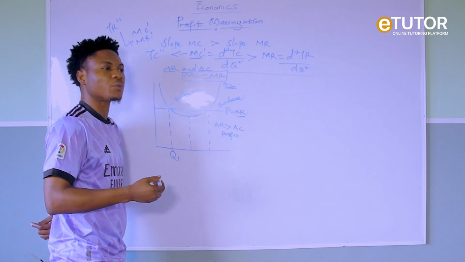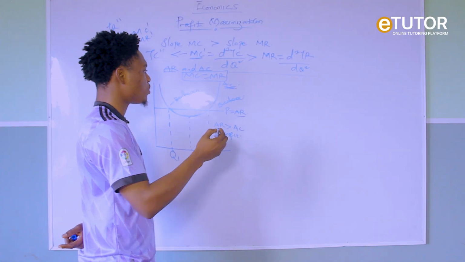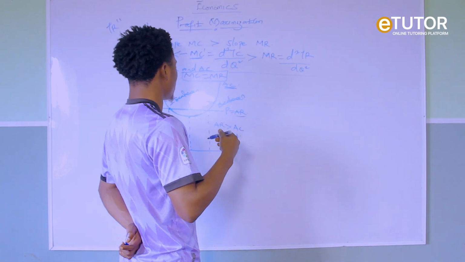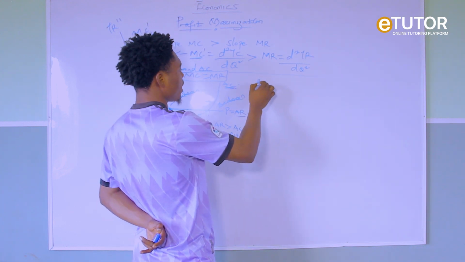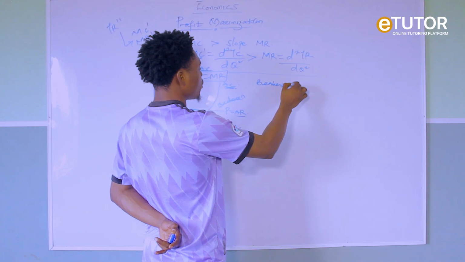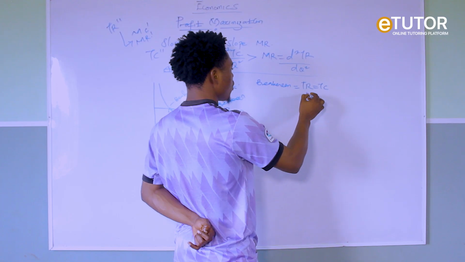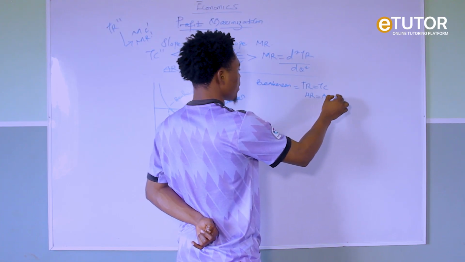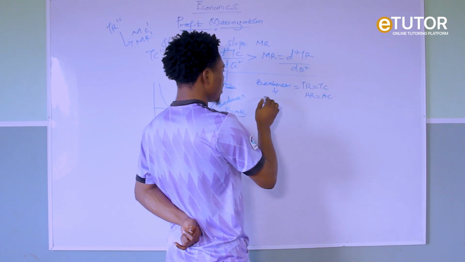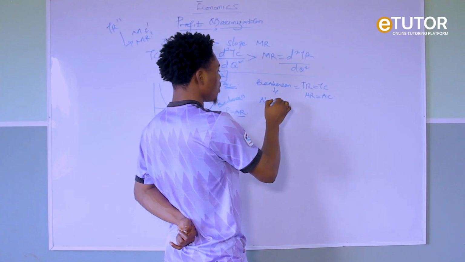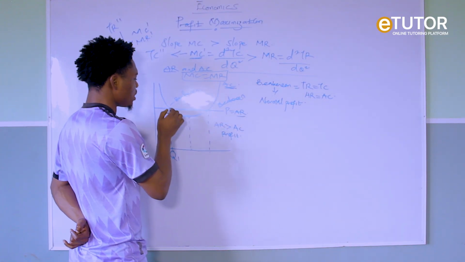We are still going to talk about the break even point when we get to market, when we want to discuss market structure. But let me just make you understand. Let me just tell you the meaning of break even. Now, a break-even point is a point where the total revenue equals the total cost, or where the average revenue equals the average cost. So when there is break-even, it simply means a firm is making what we call a normal profit.